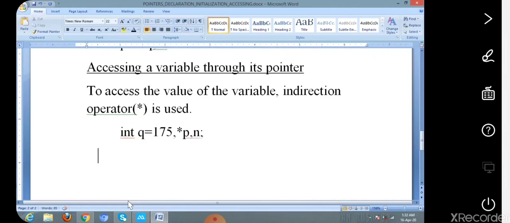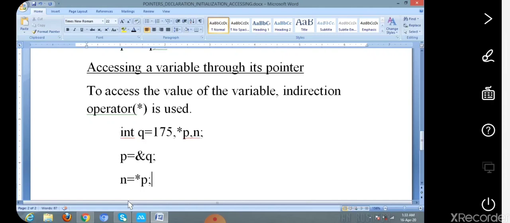Pointer variable always holds the address of another variable. So here the pointer variable is initialized with the address of normal variable q. Then to access the pointer variable, we use the indirection operator star p.